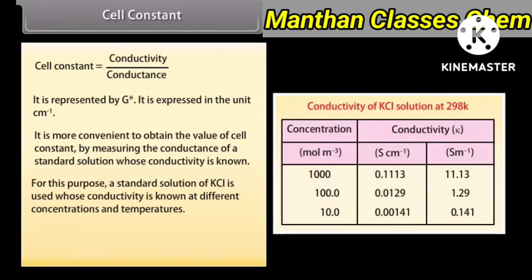For this purpose, a standard solution of KCl is used, whose conductivity is known at different concentrations and temperatures. Cell constant is equal to 0.012886 upon X. Once the cell constant is known, the conductivity can be calculated from the measured conductance or measured resistance of the electrolytic solution.